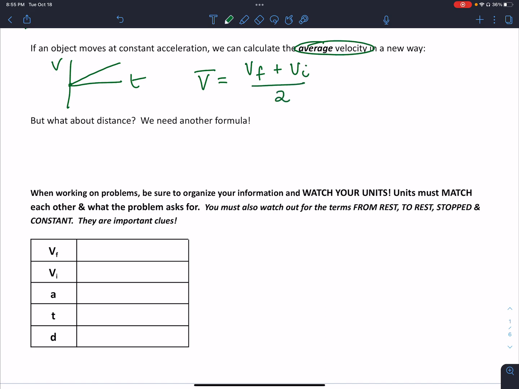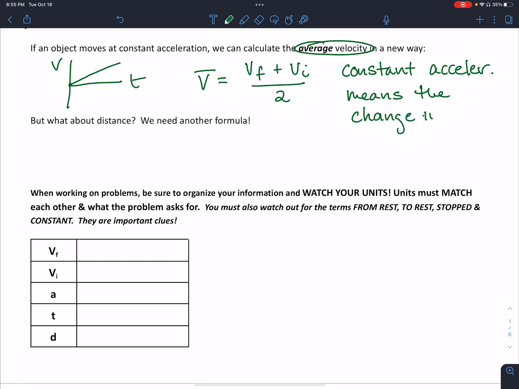In other words, constant acceleration means the change in velocity is regular or predictable.